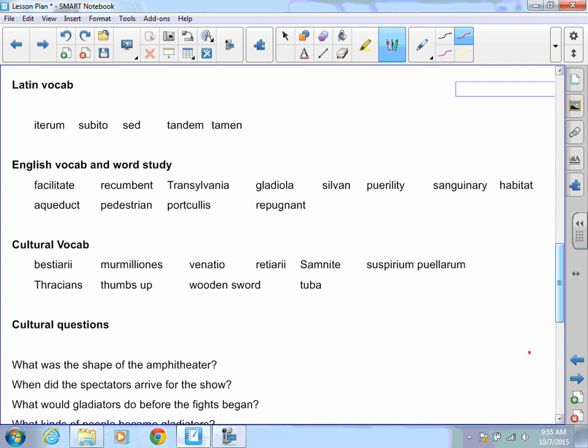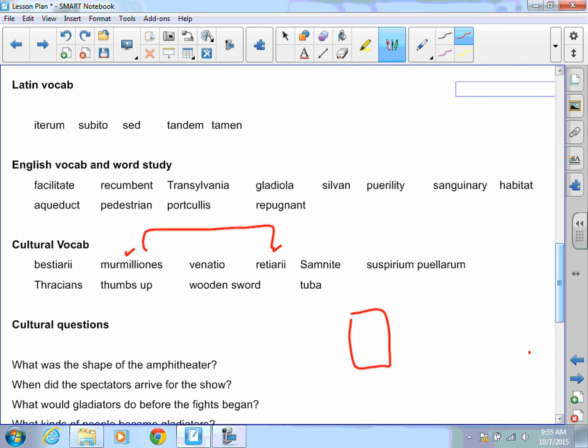Murmillos, remember, these guys are associated with fish. They are paired with the retiari, which are associated with fishermen. That's why these two are always paired together. So you have the murmillo that has that massive shield and that long sword. On his helmet, he'll have some kind of symbolism for fish, whether it be Poseidon or usually it's just a fish symbol on his head.